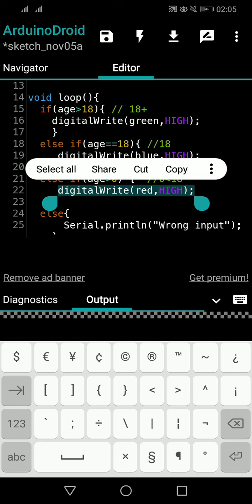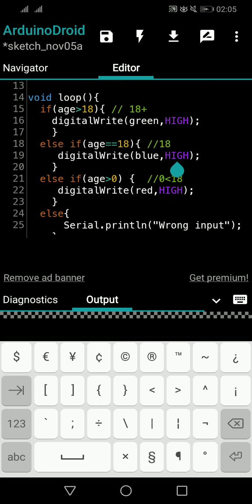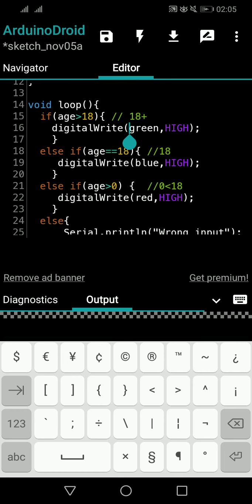If I tell you to go and switch off the light, if the light is on, you will switch it off. Otherwise, you will go and see, make sure it is off and come back. The same scenario. Anyway, you have to switch off the other bulbs. That is very important. Otherwise, it will be confusing.